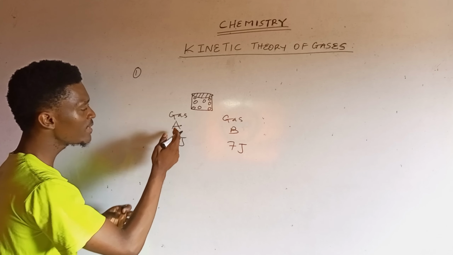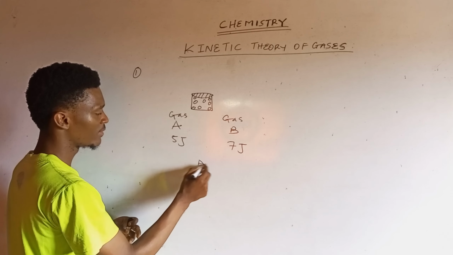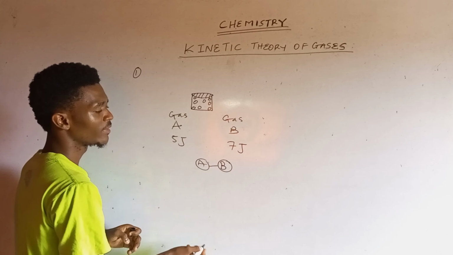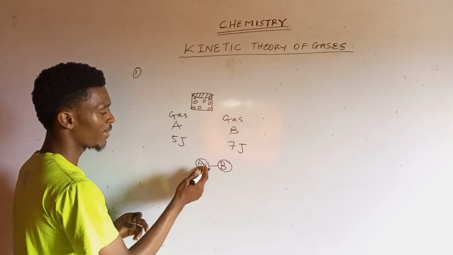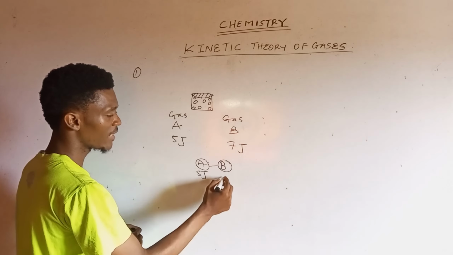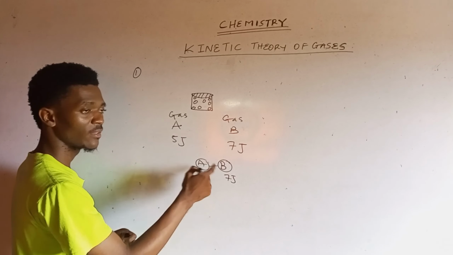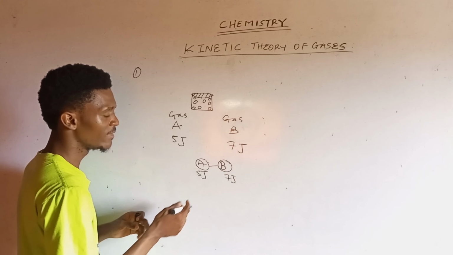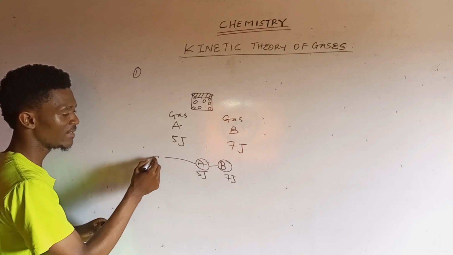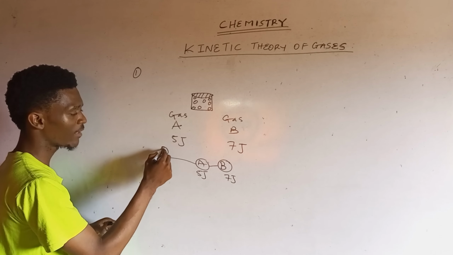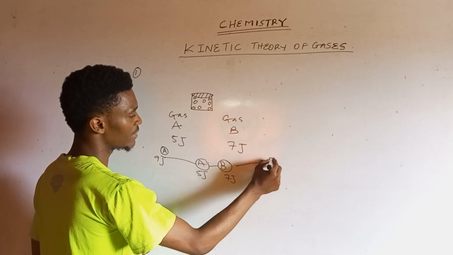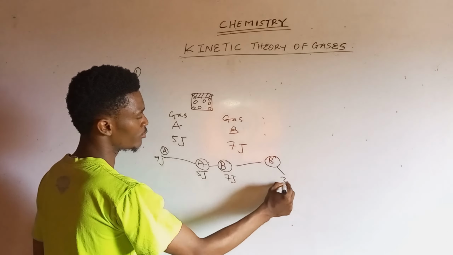How? Let's say this is gas A colliding with gas B. Before collision, A had 5 joules and B had 7 joules. After collision, A has more energy, let's say 9 joules, and B now has 3 joules.